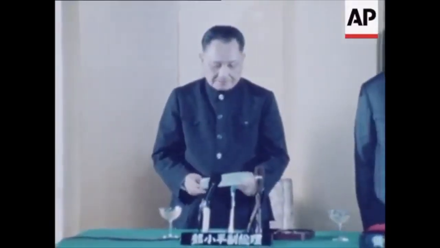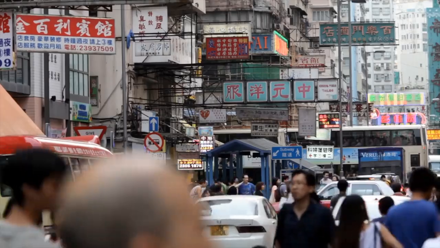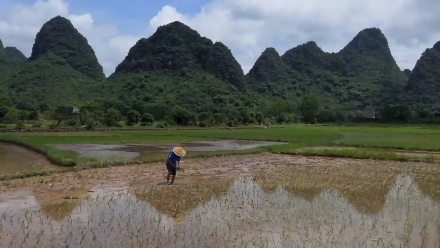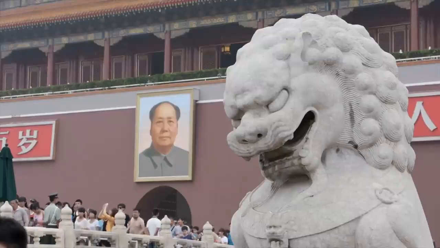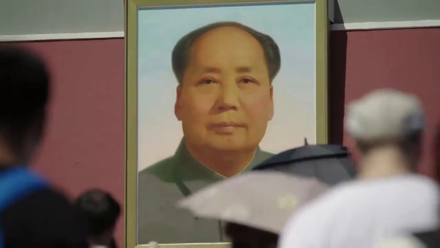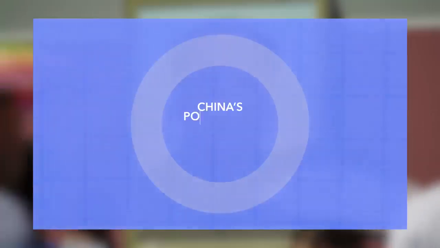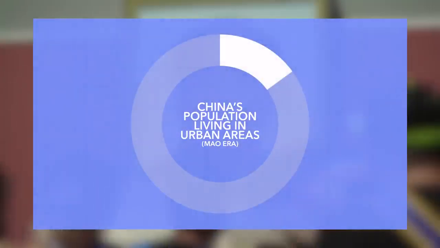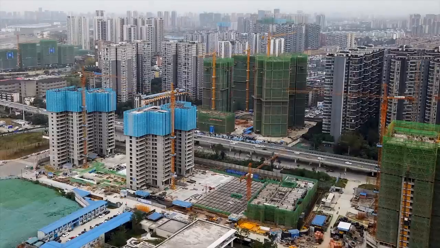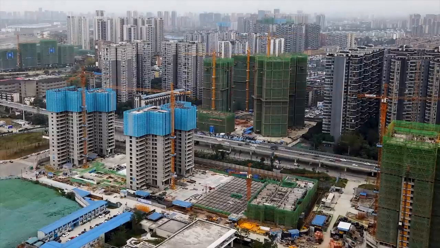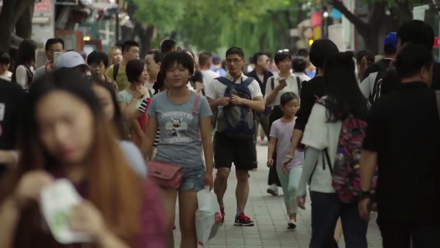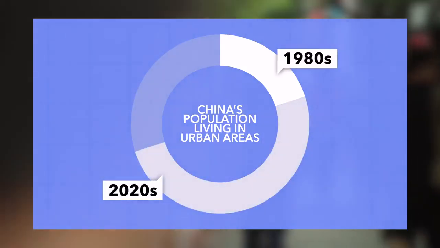Deng's reforms, which basically transformed China from a predominantly rural agrarian economy to an urban industrial economy, also exacerbated China's rural-urban divide, which is the main cause of China's inequality. There was already a rural-urban divide in the Mao era, but it wasn't as stark as it would become, and only about 15% of China's population lived in urban areas, so it didn't have as much of an effect on China's Gini coefficient. From 1980 until 2020, though, China experienced the most rapid urbanization in world history, and the percentage of Chinese people living in cities rose from about 20% to nearly 70%.